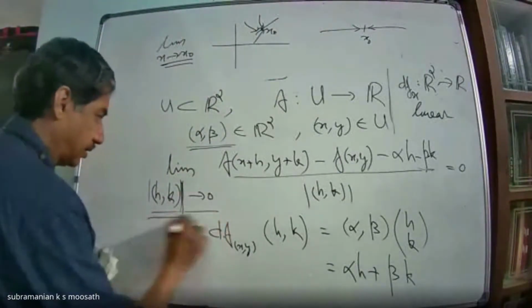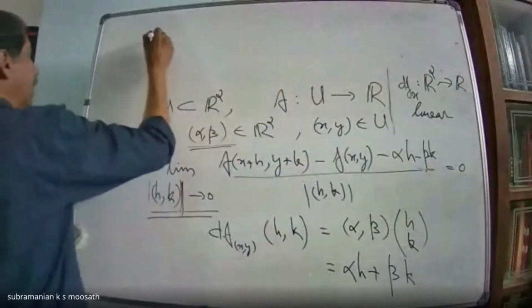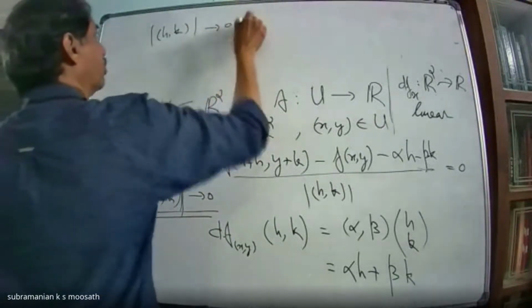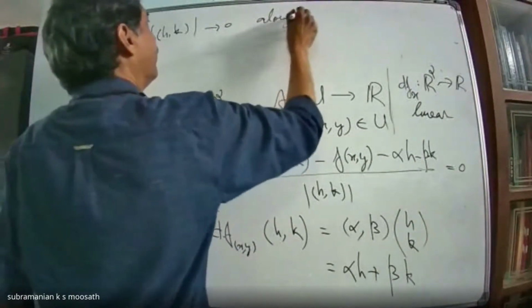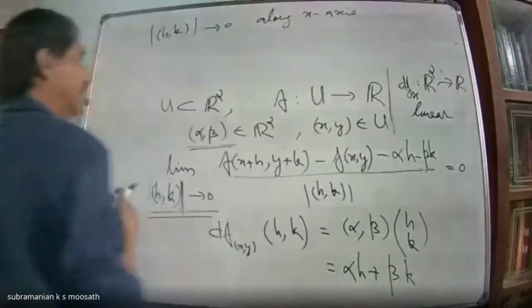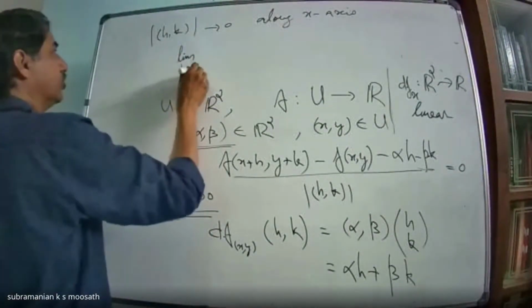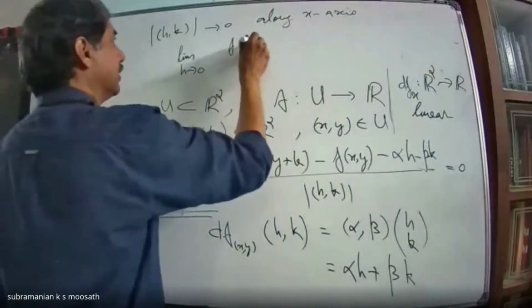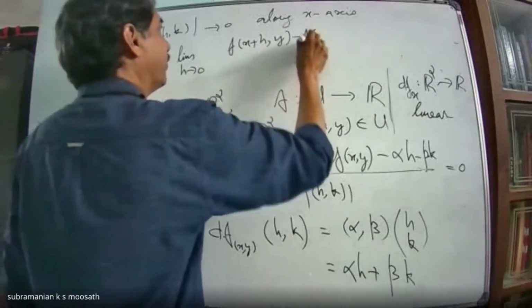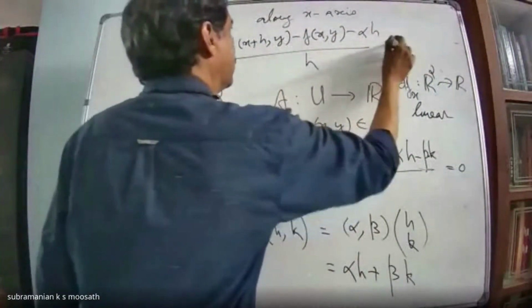So for this limit, first I consider (h, k) going to 0 through the x-axis, or along the x-axis. Suppose I look at along the x-axis, that means k equal to 0. So this becomes the limit as h tends to 0, because that has become just h only, of f of x plus h, y, minus f of (x, y), minus alpha h, beta k will be 0, by h equal to 0.